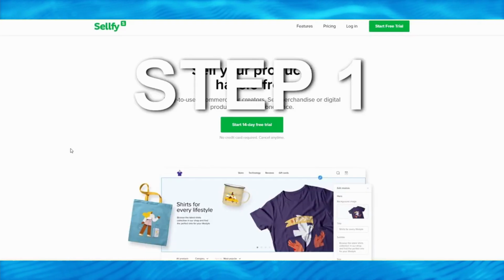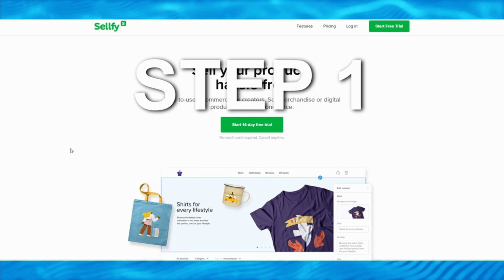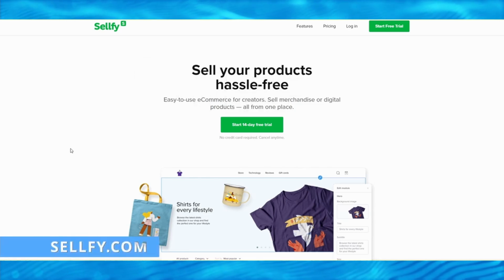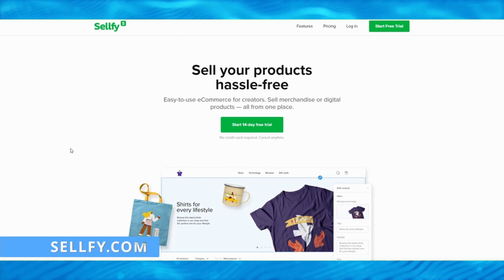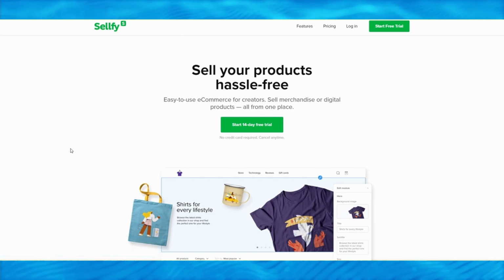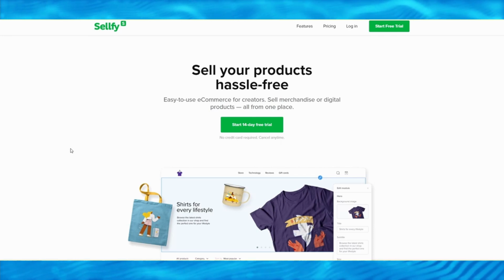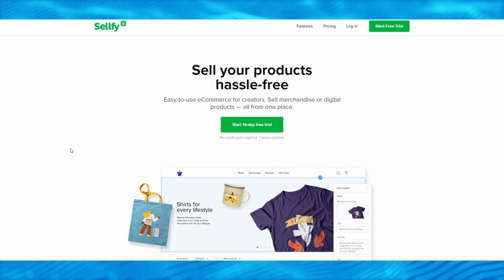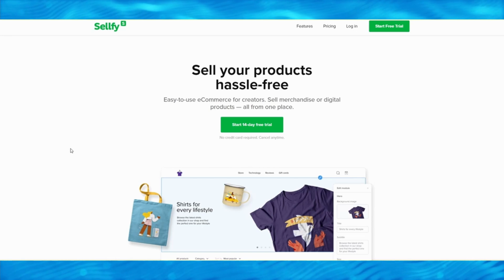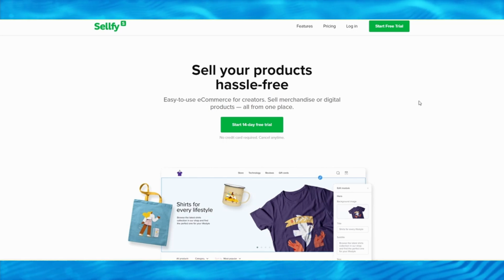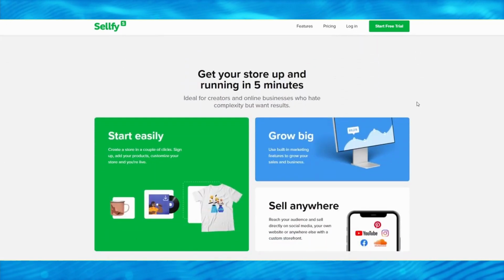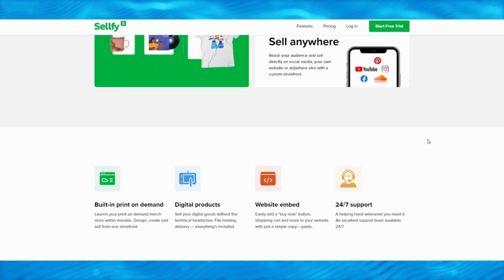So first step is going to be to come over to this website called Selfie at selfie.com. You can see the link on the screen right now. Selfie is an easy-to-use e-commerce for creators. Sell merchandise or digital products all from one place. Keep in mind, like I said, you will not be selling anything, because I will show you how we can use this method to get a passive income without any actual sales. And you won't have to spend any money at all. You can do this for free and you can begin with $0.